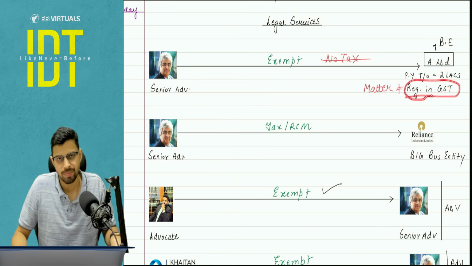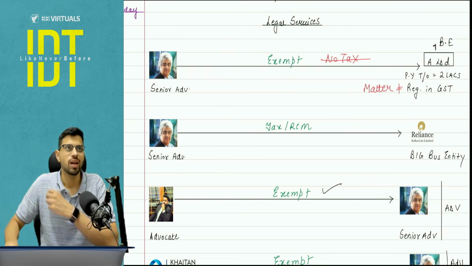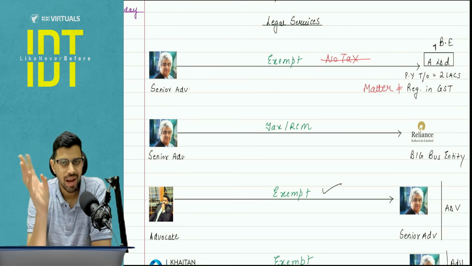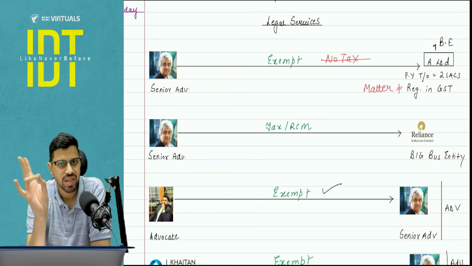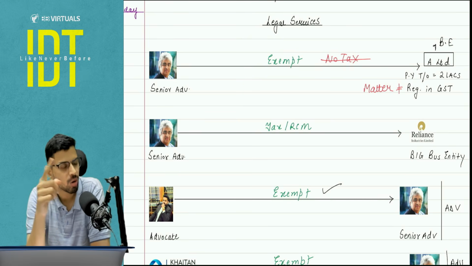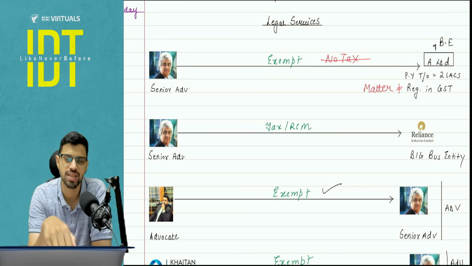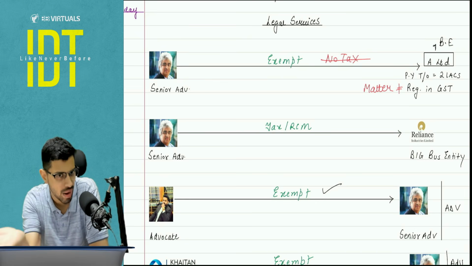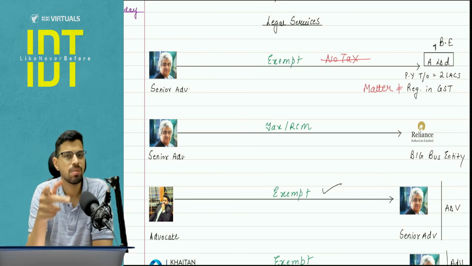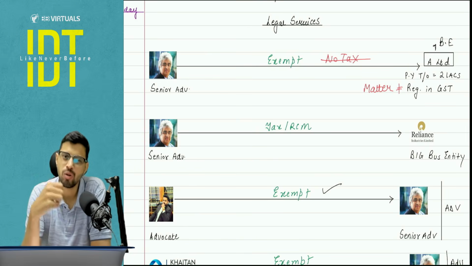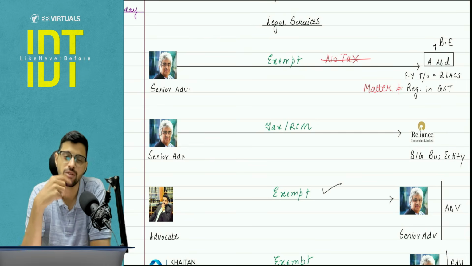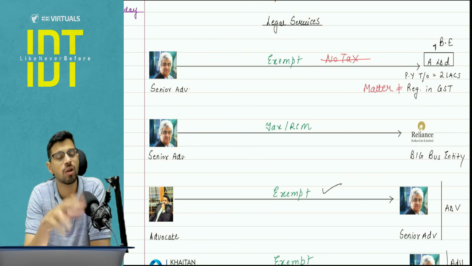No, it is exempt. Now, this is again a point of confusion for many students I have seen. Just pay attention. My last year turnover and my registration status are not directly linked. It is possible that my last year turnover did not cross the registration threshold, but I have taken registration, maybe because of section 24 mandatory registration, maybe because of voluntary registration. And similarly, vice versa is also true, that my turnover may be crossing the registration threshold, but I have still not taken the registration under GST. Why? Because maybe the entire turnover is exempt.